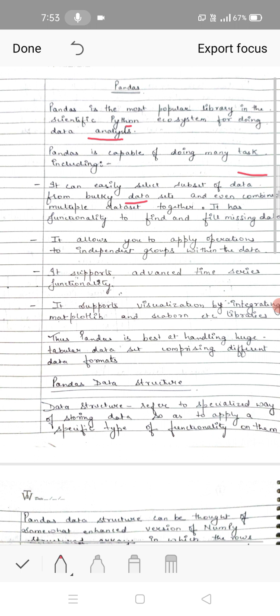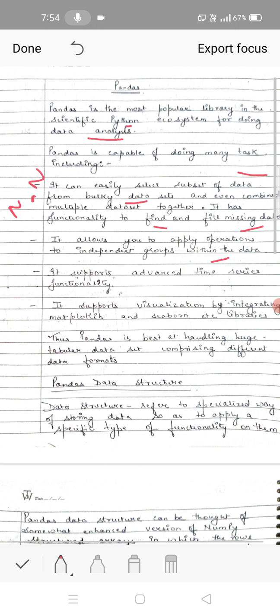It has a functionality to find and fill the missing data in the database. If we have the values are not available, then it can find that values and then fill this missing value data with non-variable NaN. So it is easy for handling the data with the missing values also. It allows you to apply operations to independent groups of the data. So with the different groups of the data, it can combine that data and perform the operation on it.